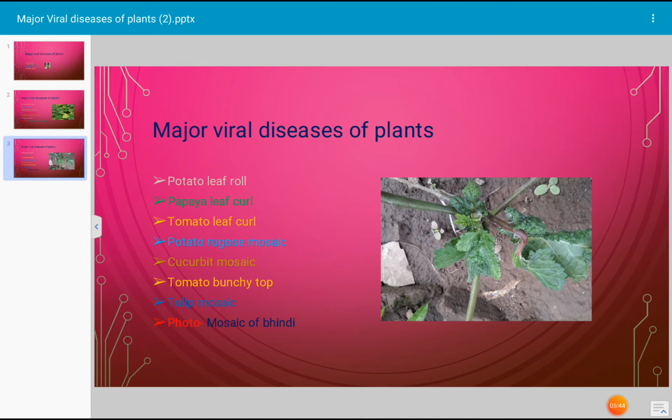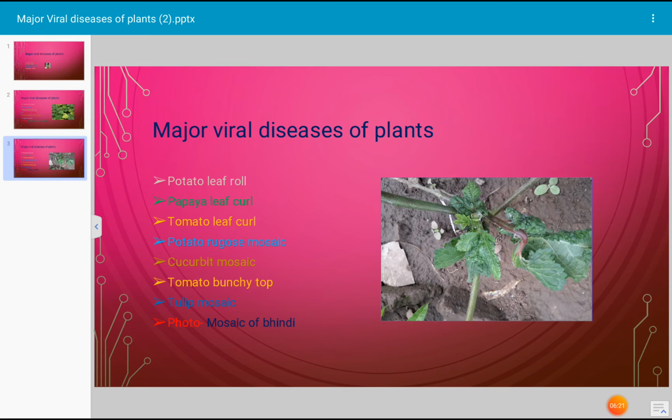The next disease of major importance is tomato leaf curl. In this case, the infected plant remains short or stunted, with drooping and curling of leaves. The infected leaves fall off or hang down and curl down, and this disease is also caused by tobacco virus 16 or Nicotiana virus 0. Okay. Next disease, that is tomato bunchy top.